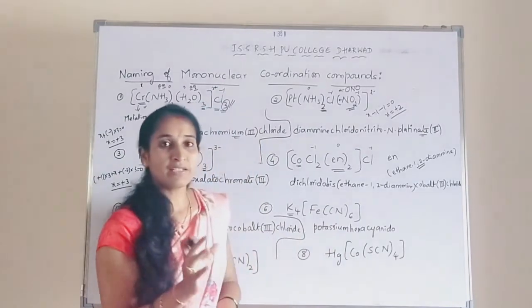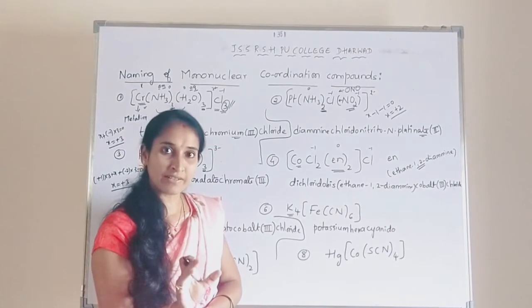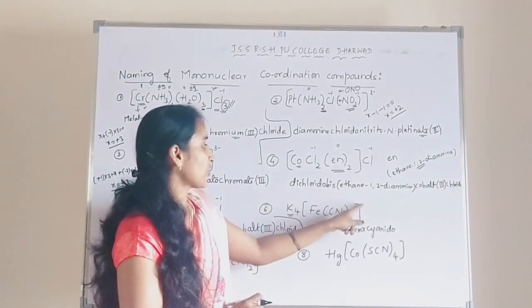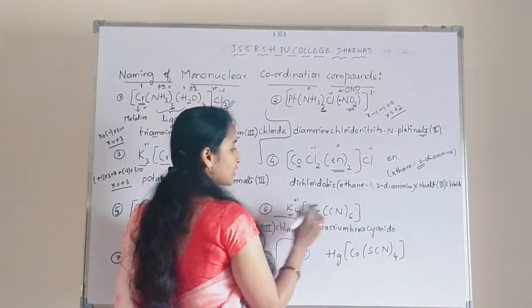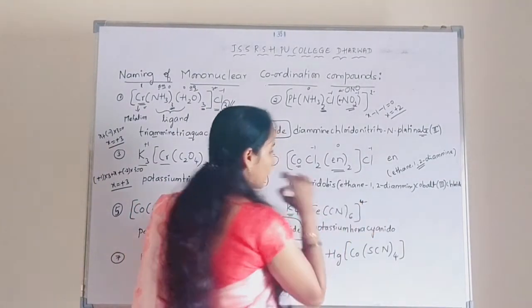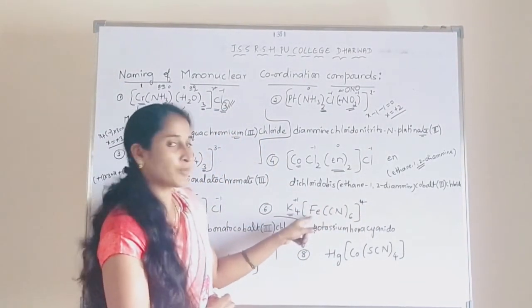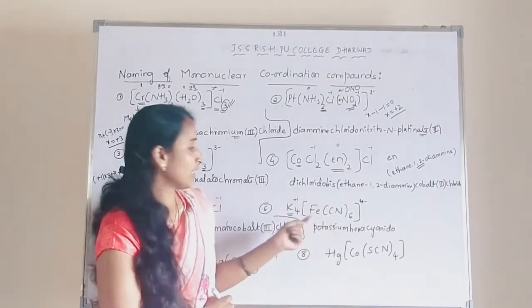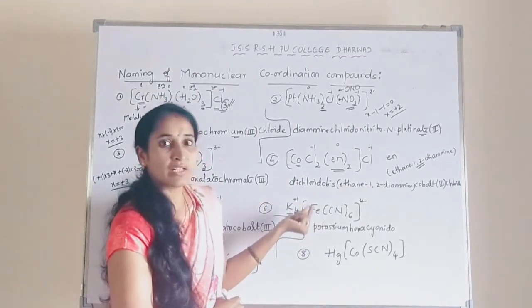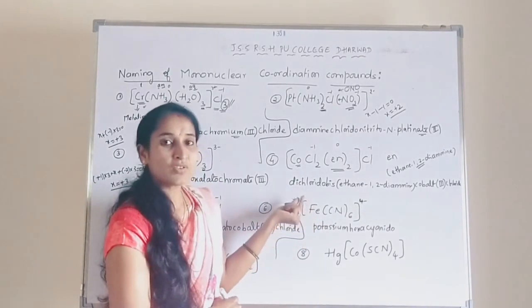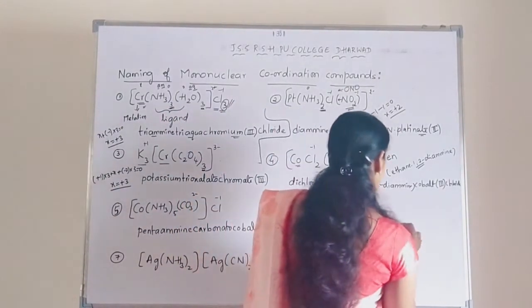So if it is a cationic complex, then the name of Fe is written iron. So it is an anionic complex, because it is a +1 oxidation state, total charge is +4. So hence it is -4 oxidation state. It is an anionic complex. Okay. So hence the name should end with ATE. So ironate we can't write it. So that's why we have to use its actual name, that is ferrum. So that should be written as ferrate. Okay. So potassium hexacyanide ferrate.